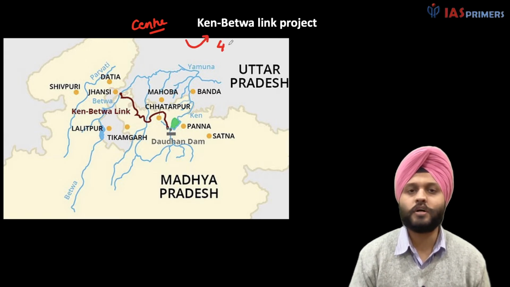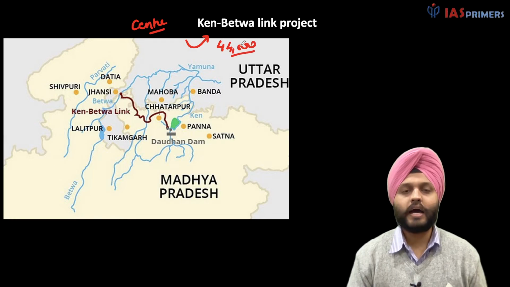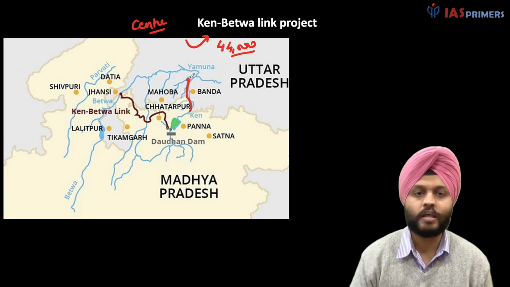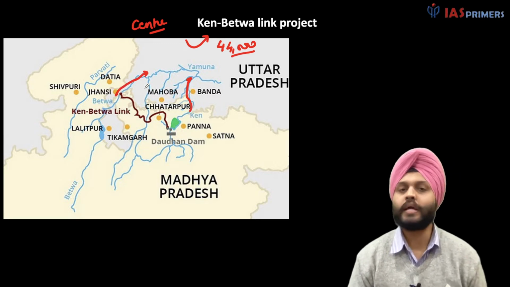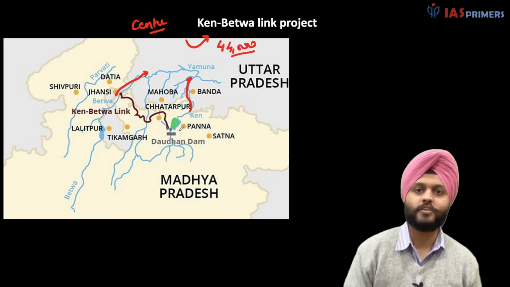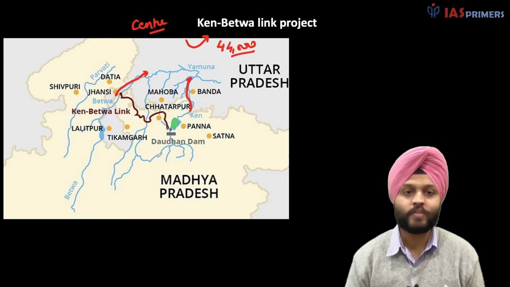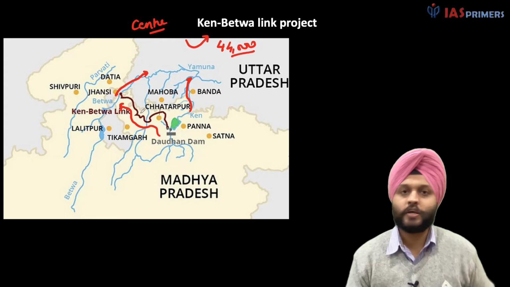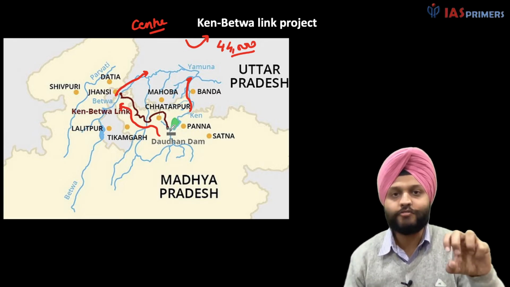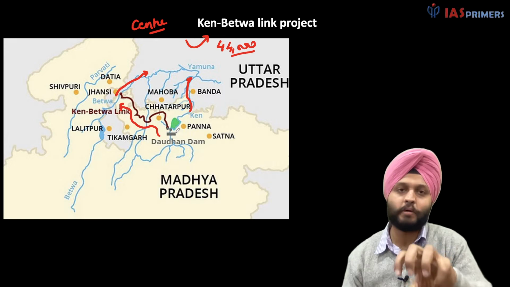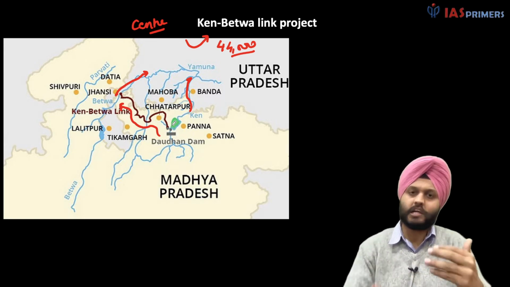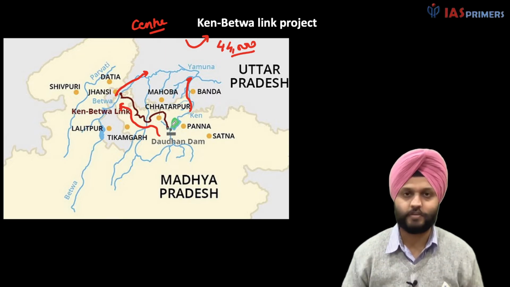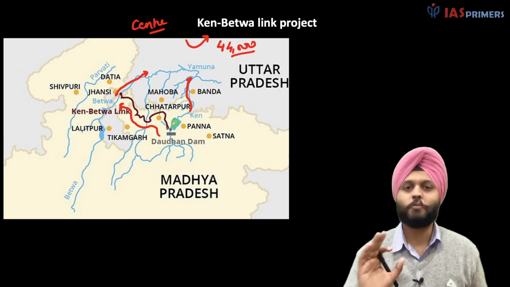It will cost about rupees 44,000 crores, and two rivers, river Ken, a tributary of river Yamuna, and river Betwa would be interlinked. The basic idea is that the surplus along river Ken be transferred with the help of a canal, as you can see in the maroon or purple, whatever this color is, to river Betwa. This is a very drought prone area, and this region would benefit, and naturally there will be certain economic and social benefits that would accrue because of this project. So this is the project basically.